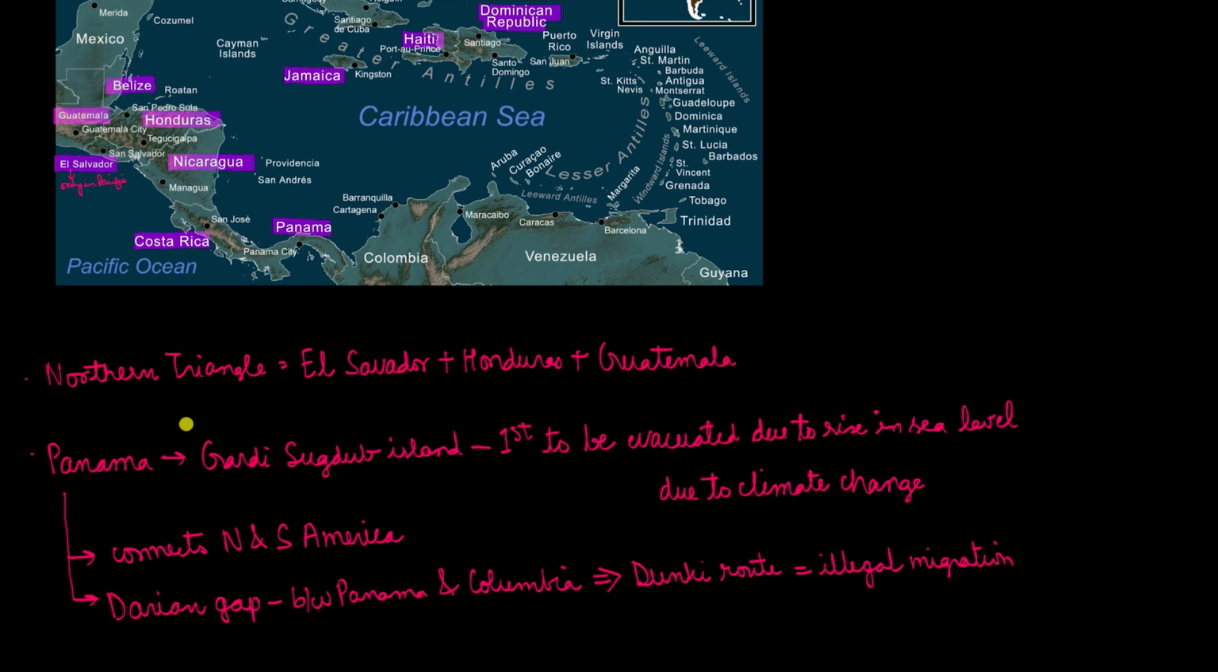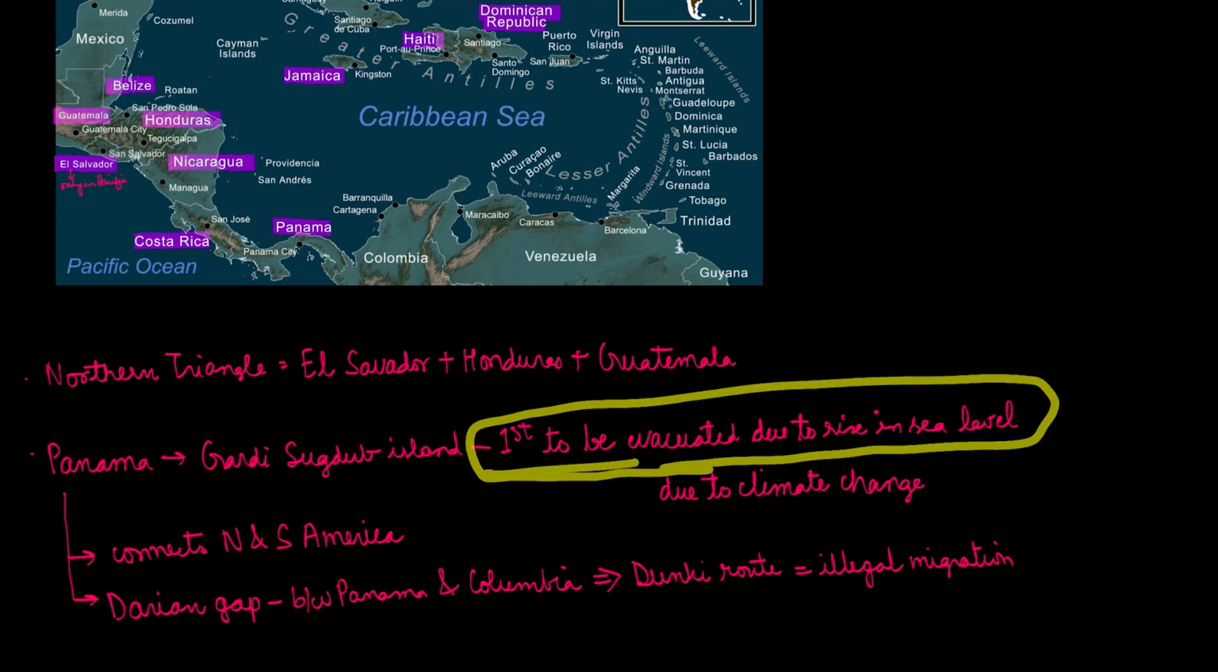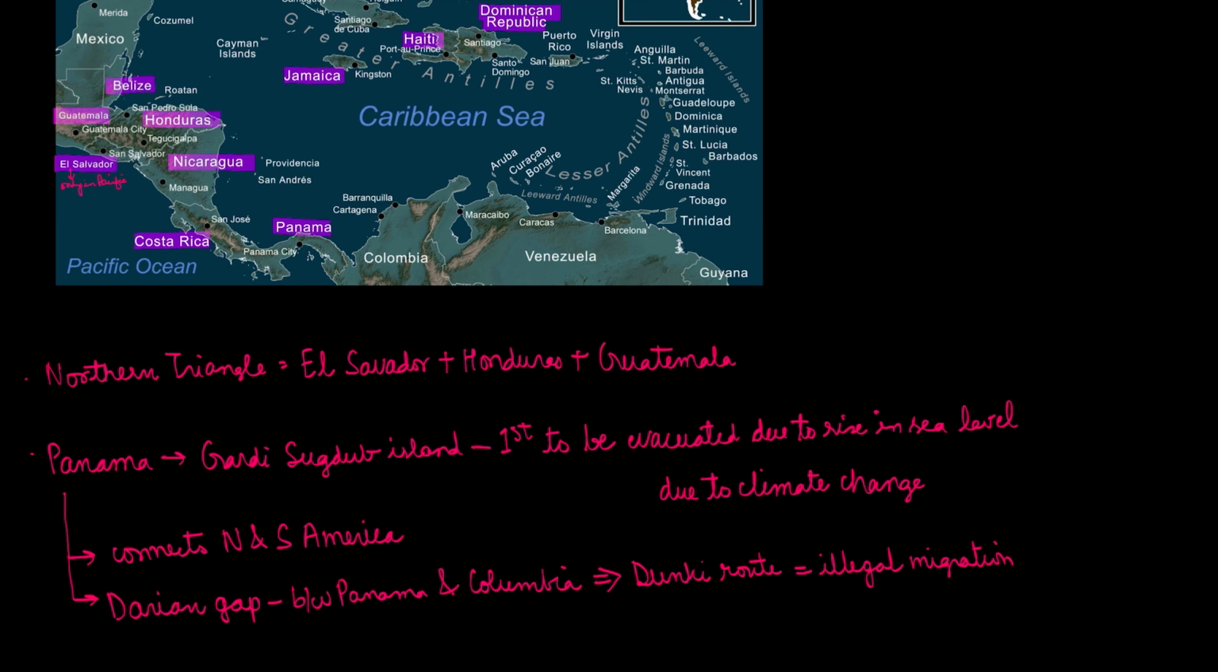In Panama, one of the islands which was in news was Gardi Sugdub. It is the first to be evacuated due to rise in the sea level. Climate change has actually exacerbated many more problems, and one of these is the rising sea levels. Gardi Sugdub Island is the first which was evacuated because of climate change.